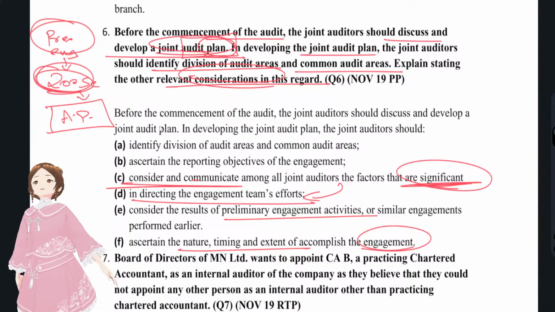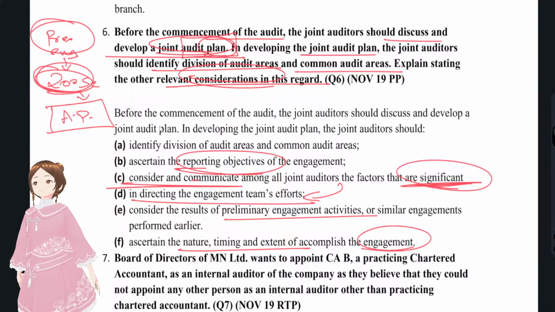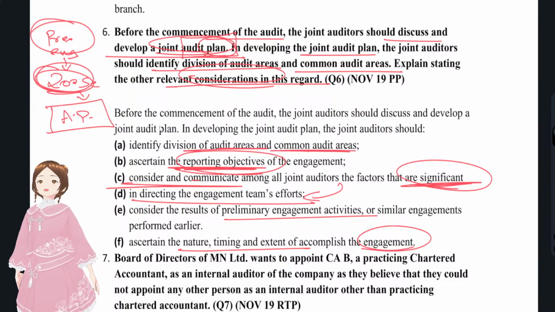This is all in the 200 series, right? After all this, they'll give the audit report, so they will consider the reporting objectives also, and they'll identify the audit areas and common audit areas that were given in the question.